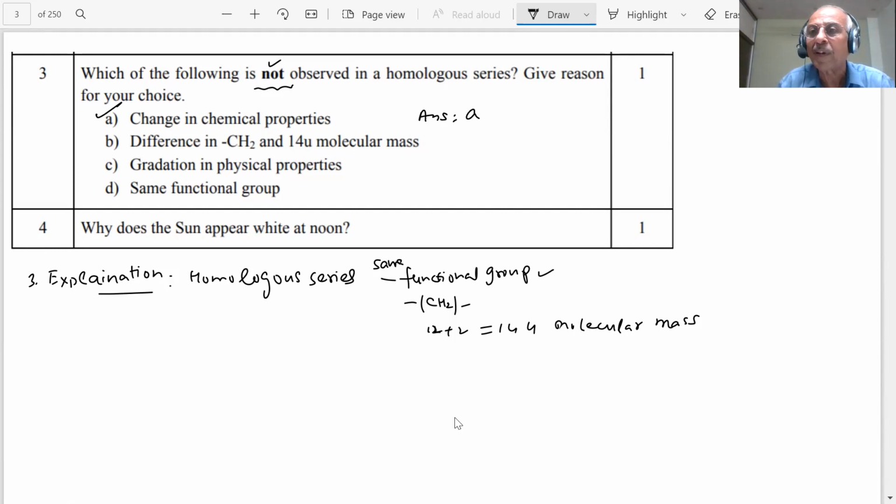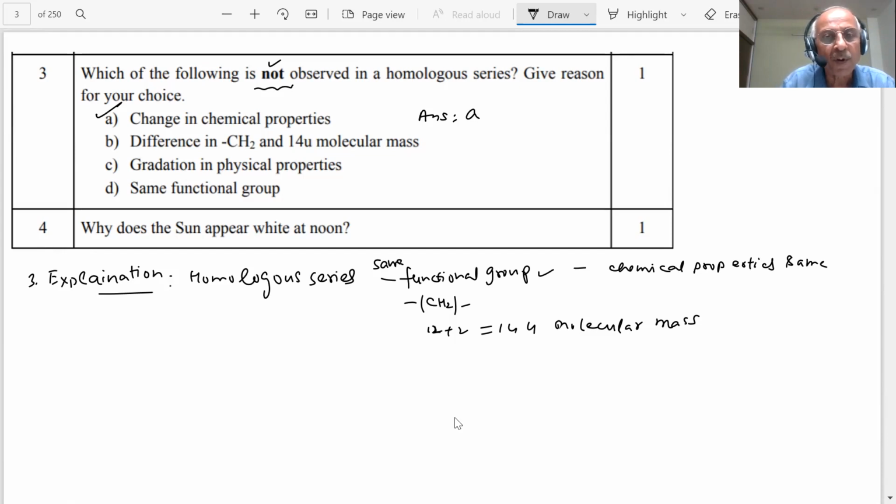You already know the meaning of homologous series, and just write it. Whether the question asks what is observed or what is not observed, there is a difference, student, because homologous series will have the same chemical properties. Their chemical properties are the same because the functional group is the same. Therefore, there will be gradation in physical property. The difference is CH2, that is also right. What is not observed, okay.